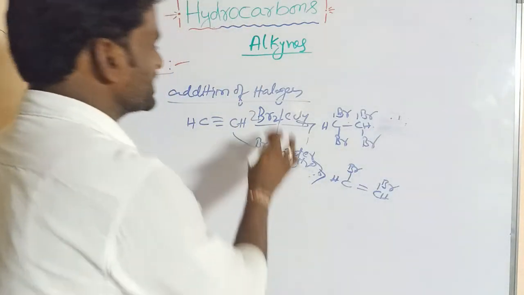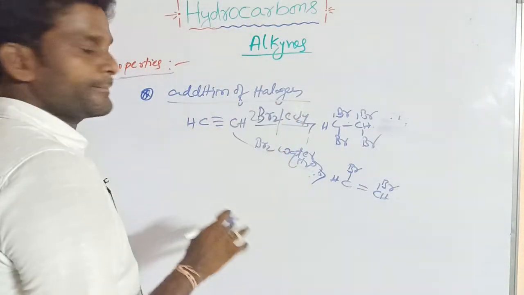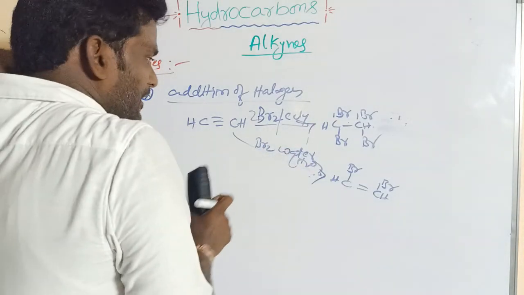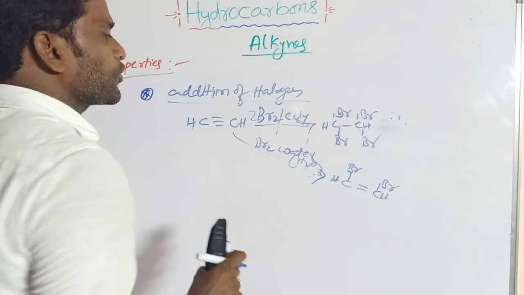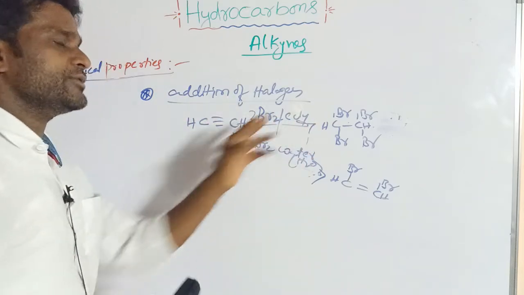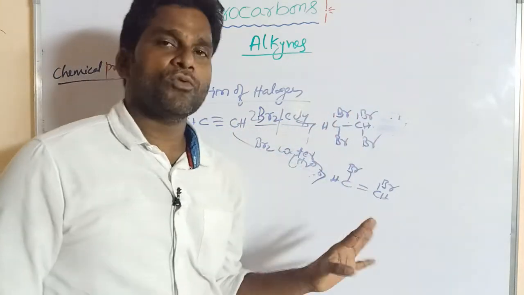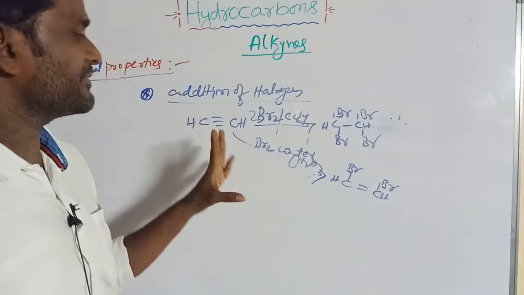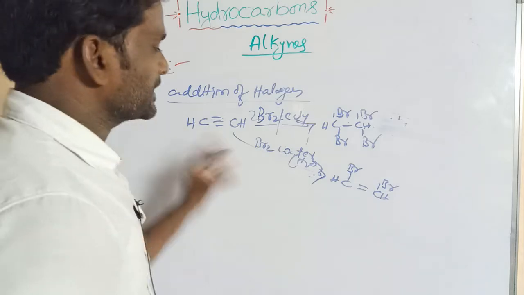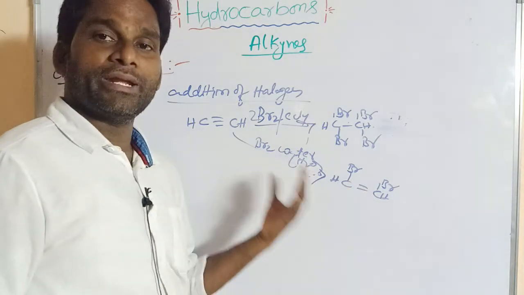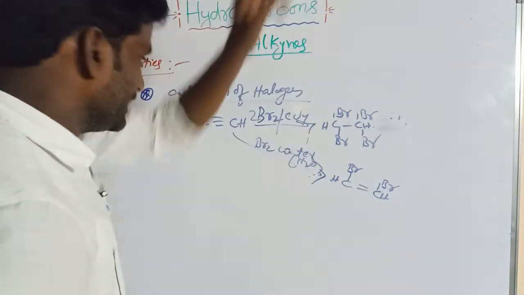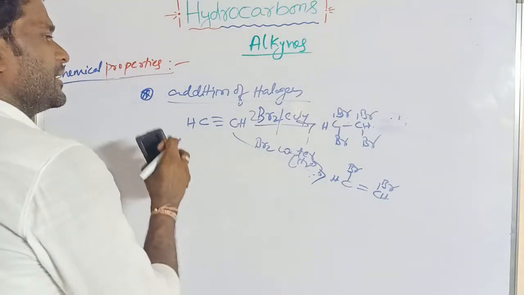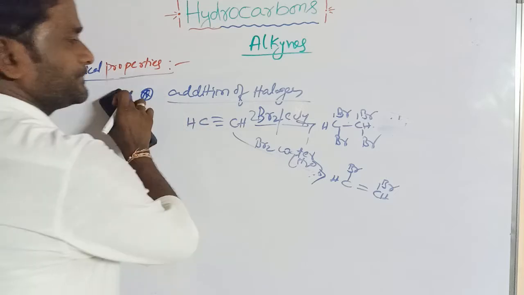So this is the difference between bromine in CCl4 and bromine water. When acetylene is treated with bromine in the presence of CCl4, that gives 1,1,2,2-tetrabromoethane. But when it is treated with bromine water, that gives 1,2-dibromoethane. This is the addition of halogen.